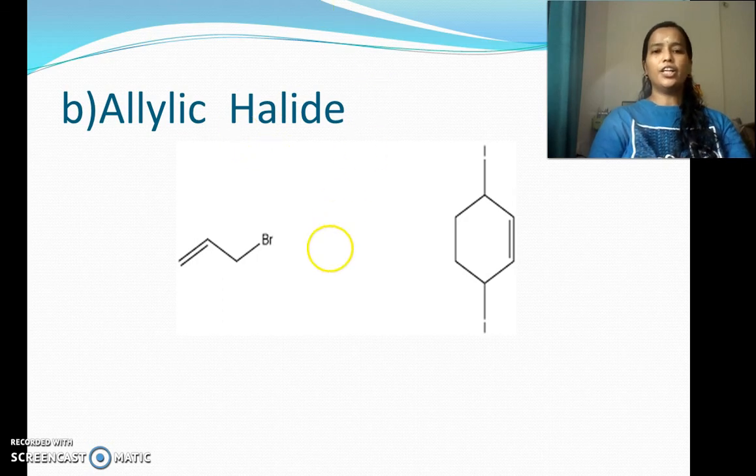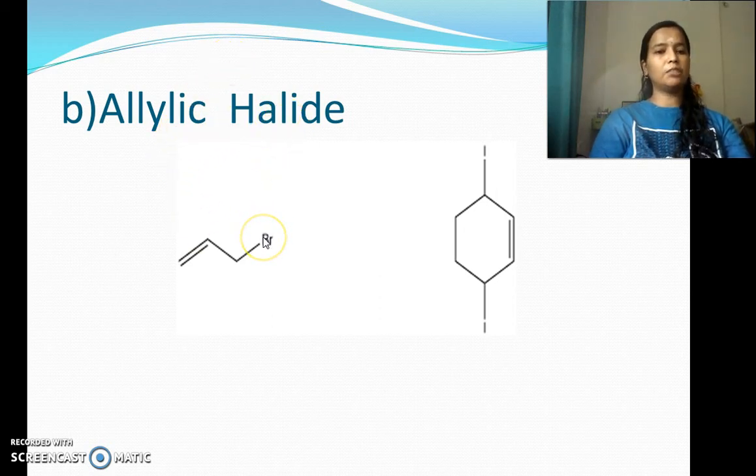Here also the halogen atom is bonded to an sp3 hybridized carbon atom, which is again bonded to another carbon atom that is sp2 hybridized. You can see a double bond here, so this carbon atom is sp2 hybridized. Such haloalkanes are known as allylic halides.